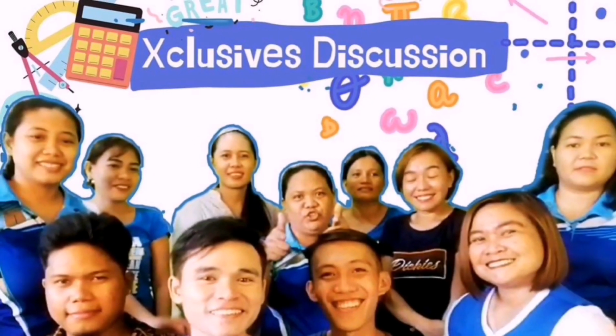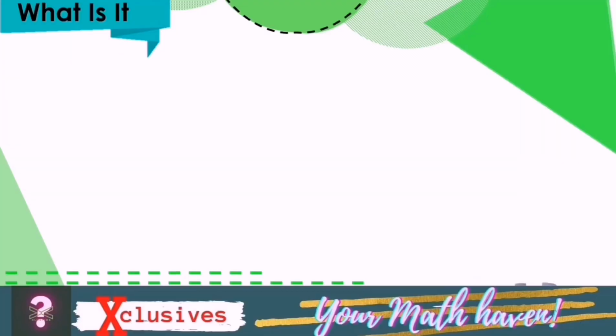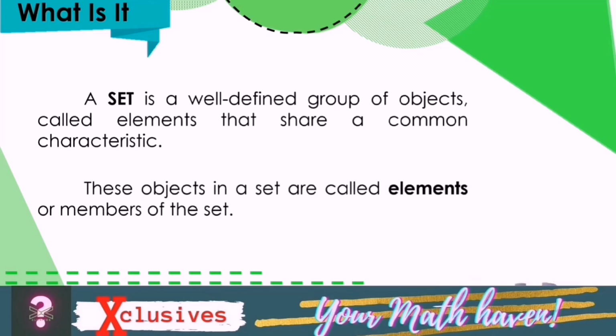In this video, we will be focusing on well-defined sets and subsets. An important concept in all branches of mathematics is set. A set is a well-defined group of objects called elements that share a common characteristic. These objects in a set are called elements or members of the set. The objects in a set can be anything: numbers, letters, symbols, names, things, and etc.